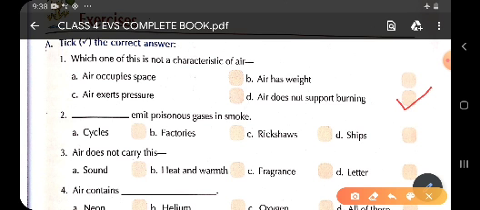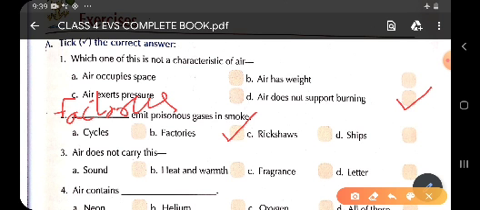As we have studied in the chapter, factories produce poisonous gases in the form of smoke, so you will tick option B, that is factories. And here you will write factories, F-A-C-T-O-R-I-E-S. Factories are the ones which emit poisonous gases in the smoke.